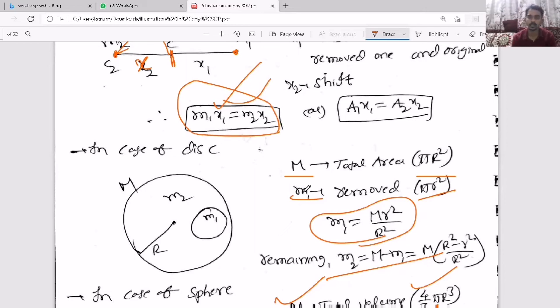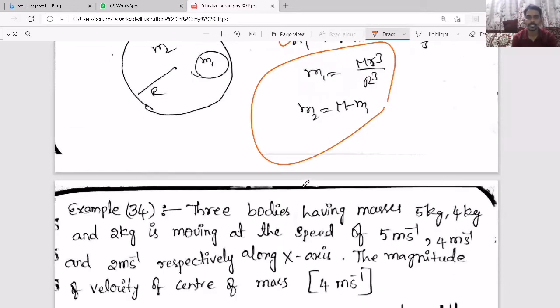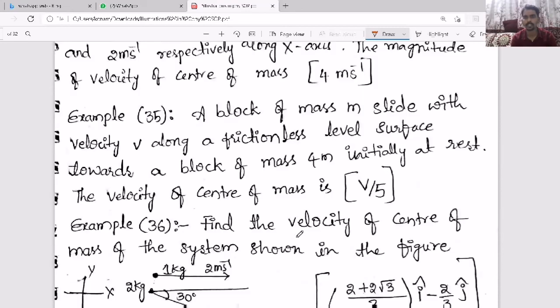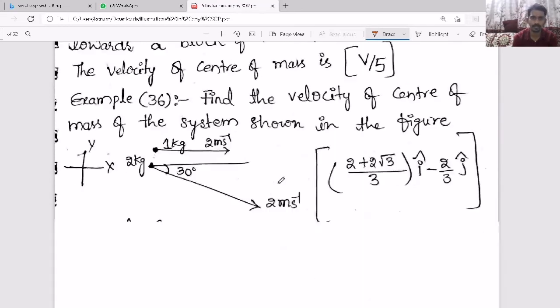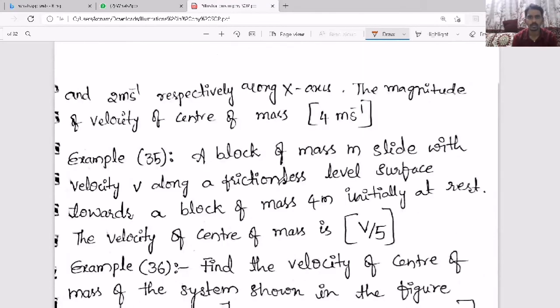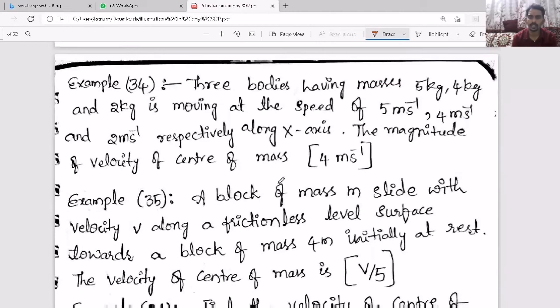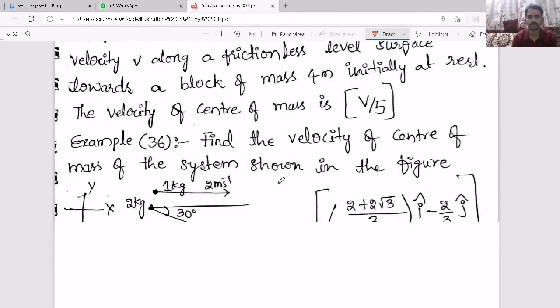So this way, just try to understand. This is how the questions will come based on center of mass. I have given examples also. So just try to understand and try to solve it.